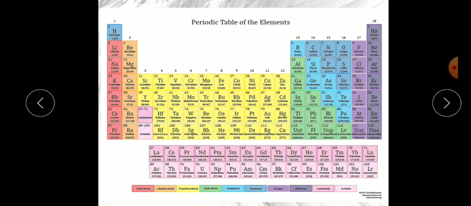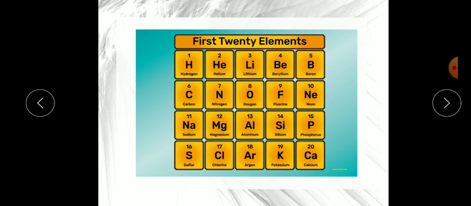Okay, so for each element they have given a symbol. A symbol is a short form of the element. Please remember that elements are always represented by their symbol. Now, in the classroom also we give you a roll number. You can see these numbers 1, 2, 3, 4, 5, 1 to 20. These are their roll numbers. It is very easy to remember a roll number because it is short.